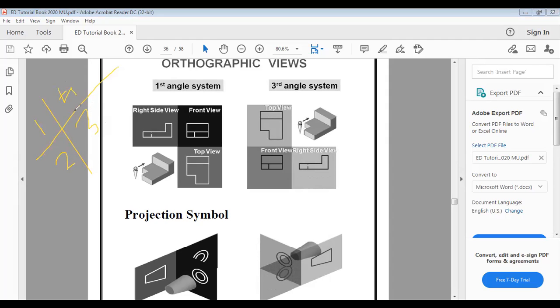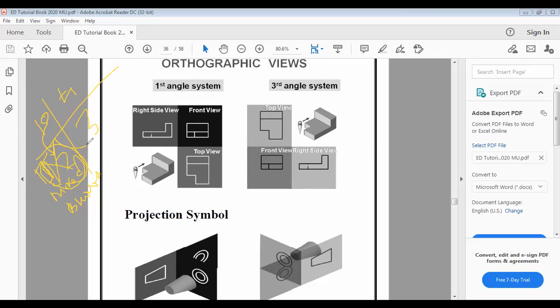So if we have any particular image, it will be clear in the first quadrant. Then when it is rotated by 90 degrees to the second quadrant, the front view, top view and side view will get mixed up, and the image will become blurred. That is why the second quadrant is not chosen for making the orthographic view and projection.